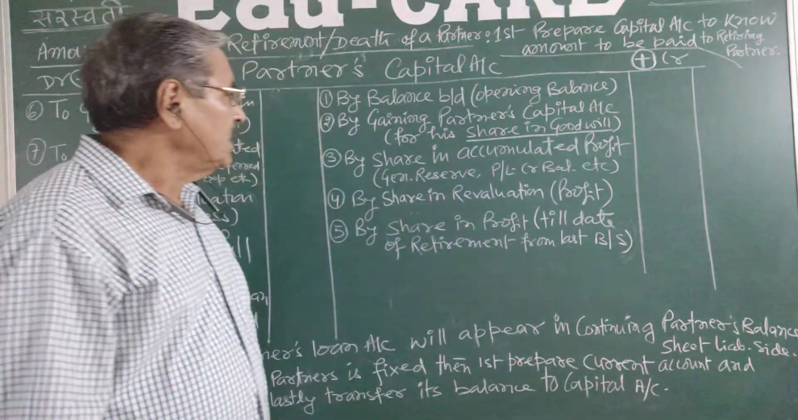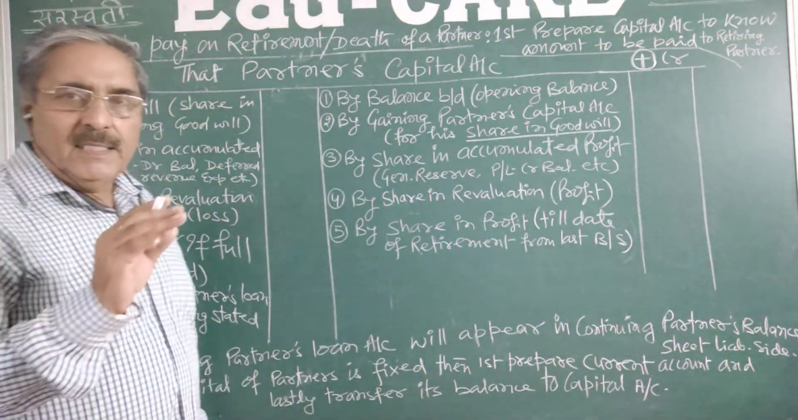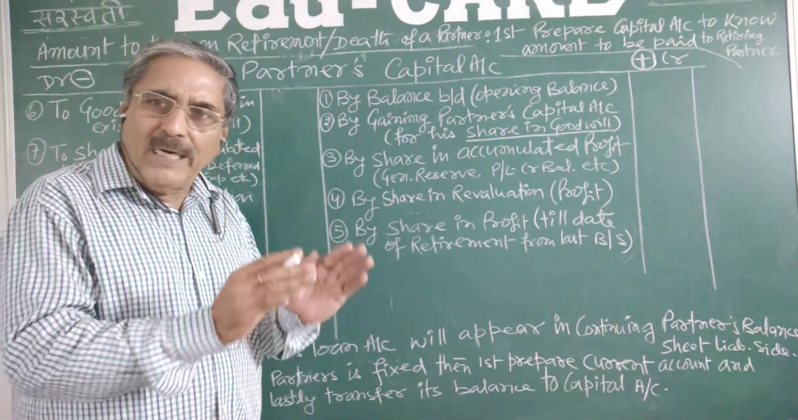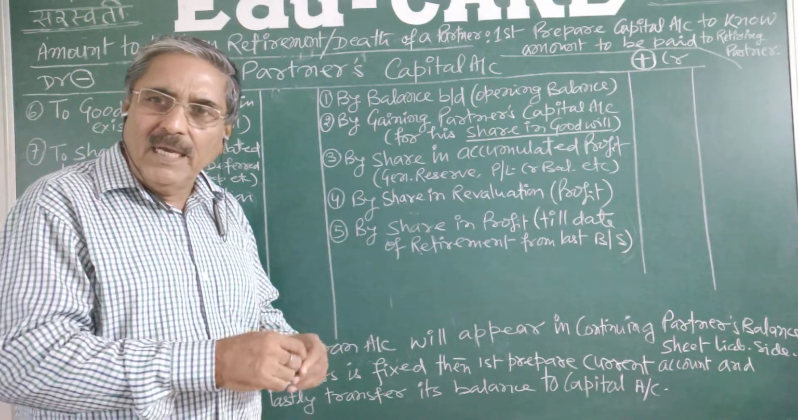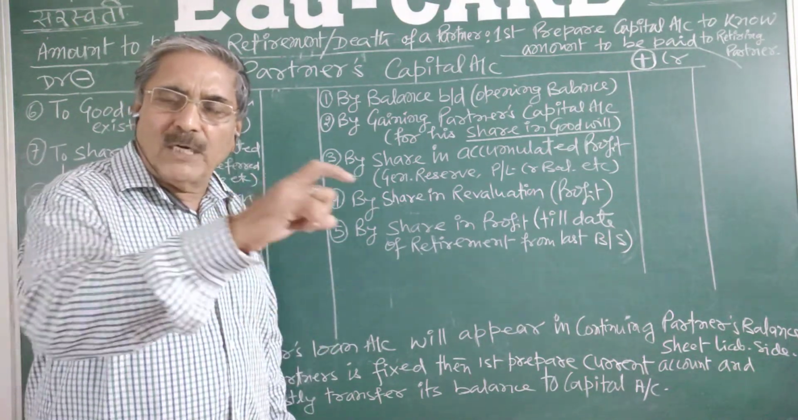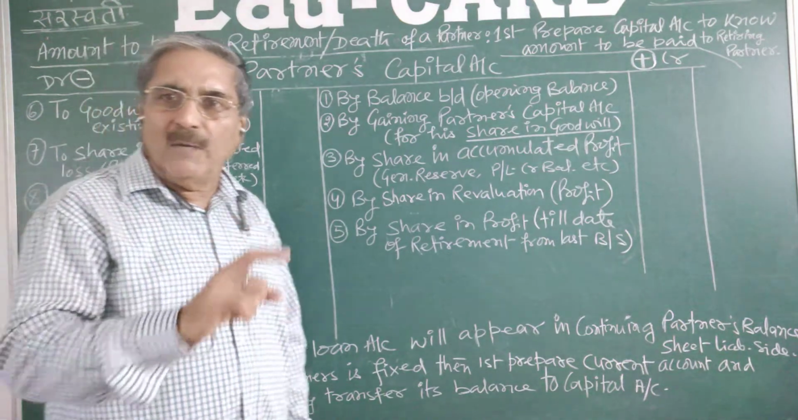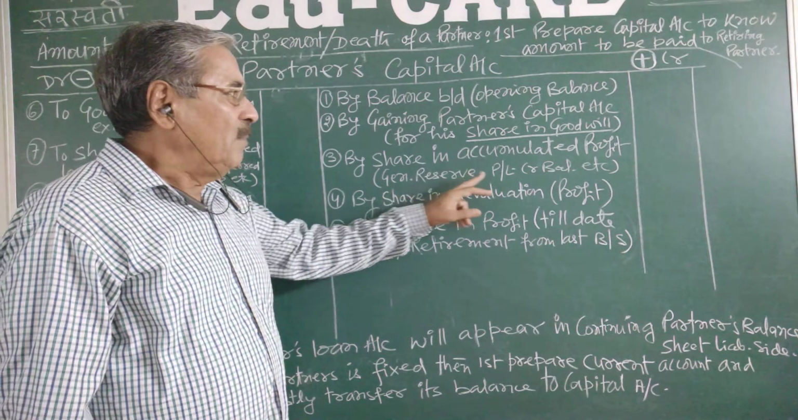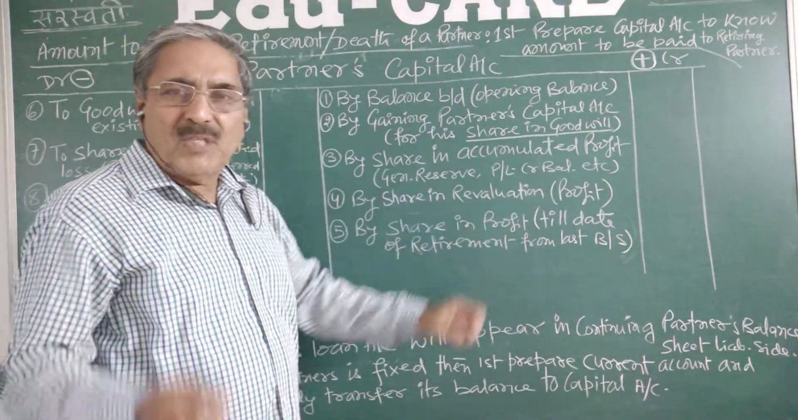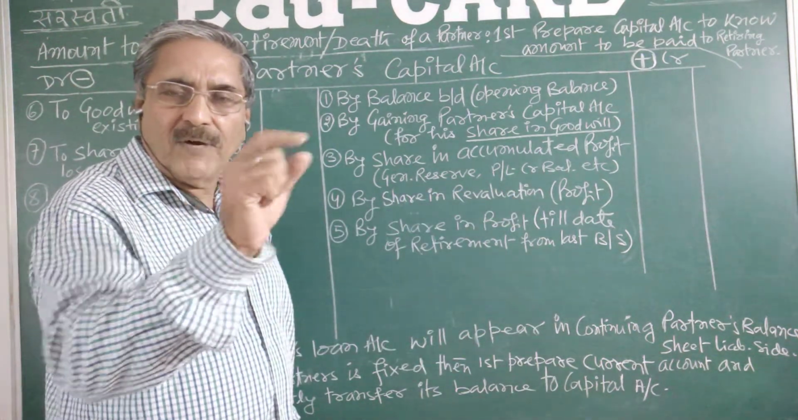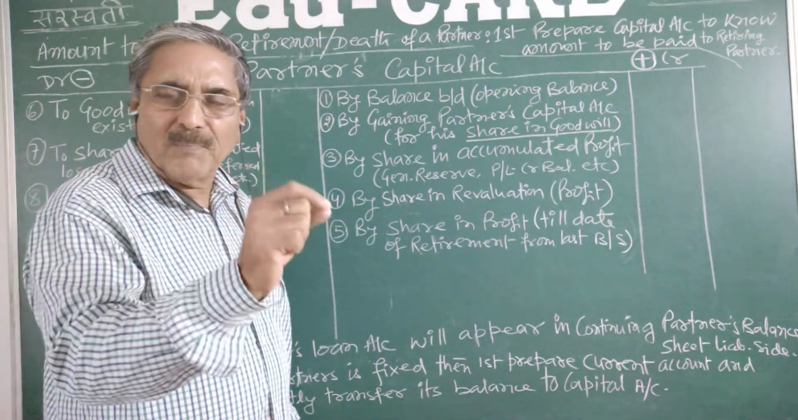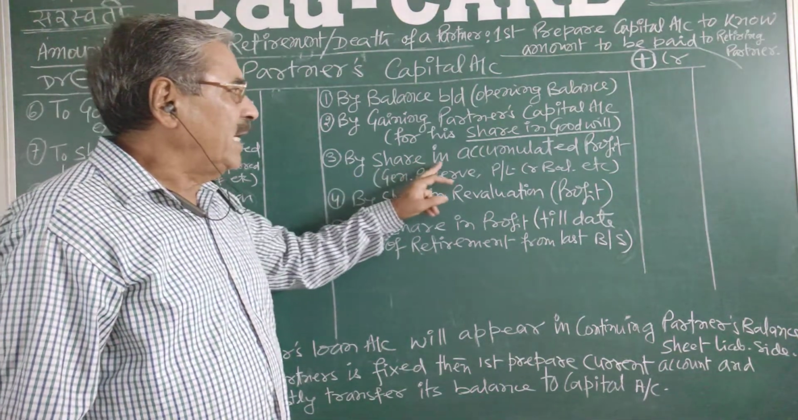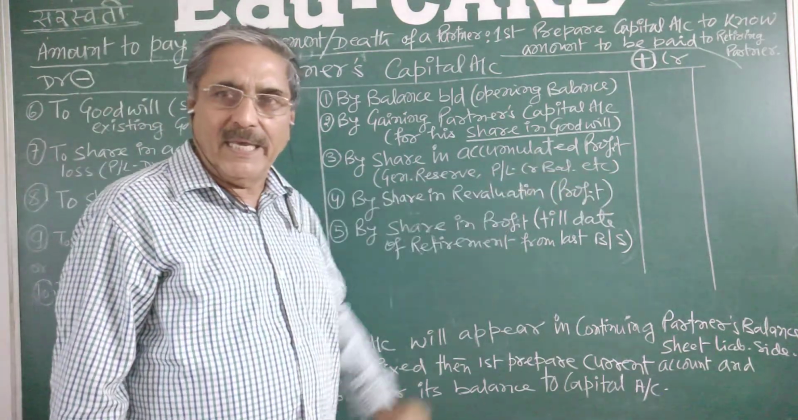After this, the retiring partner will get share in the accumulated profit. Accumulated profit means till date undistributed profit, which will be given in the old balance sheet. Examples I have given here: general reserve, profit and loss credit balance, surplus in investment fluctuation fund, surplus in workmen compensation fund, etc. That we will calculate, and share in accumulated profit we will record here.